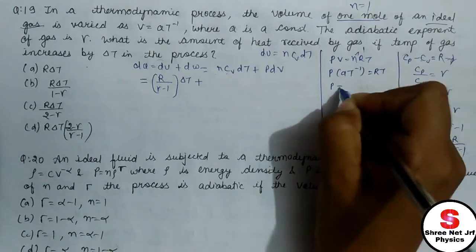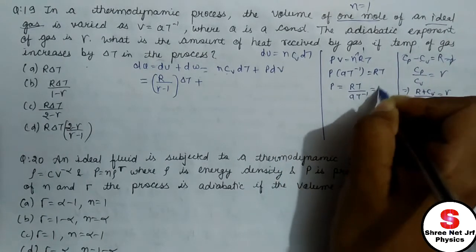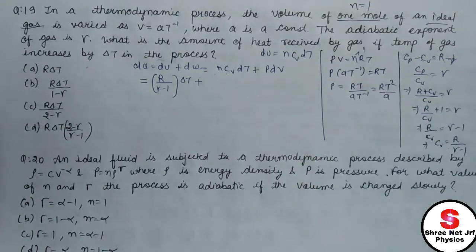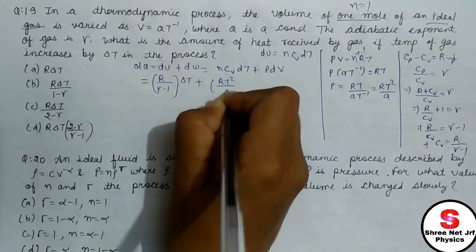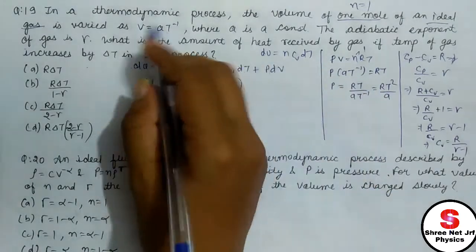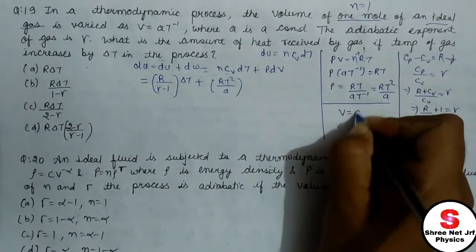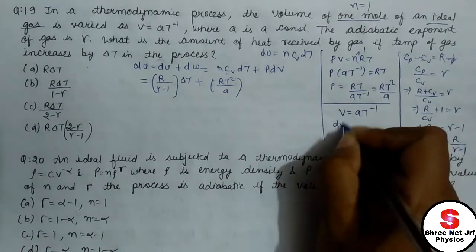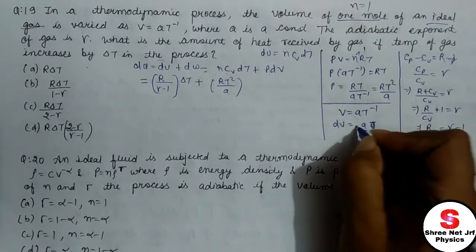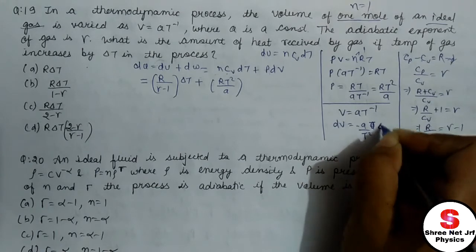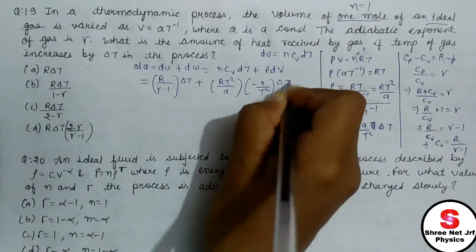P equals what? RT divided by a t to the minus 1, which is equal to RT squared divided by a. I require P, so I can substitute RT squared divided by a. Now what I require is dV. I know V, so I can easily calculate dV. Volume V is a t to the minus 1, so dV equals what? I can write it as 1 by t, differentiating gives minus 1 by t squared times a, times delta t, so minus a divided by t squared delta t.